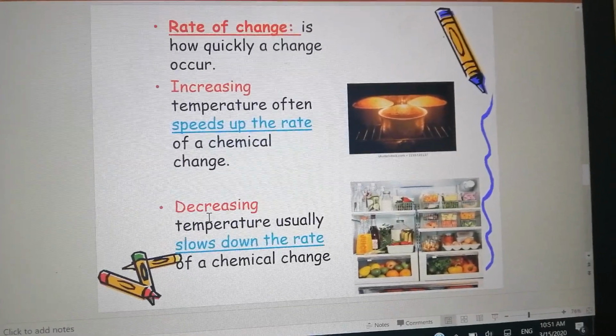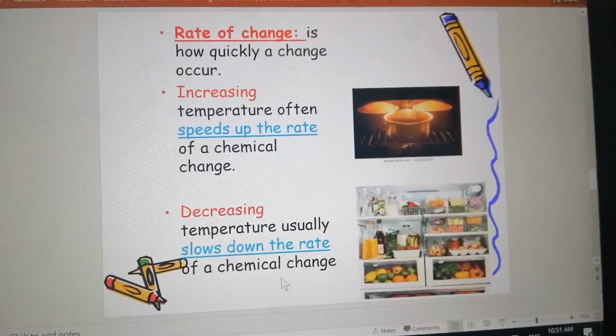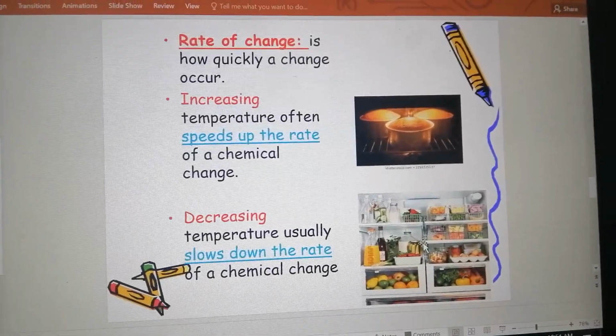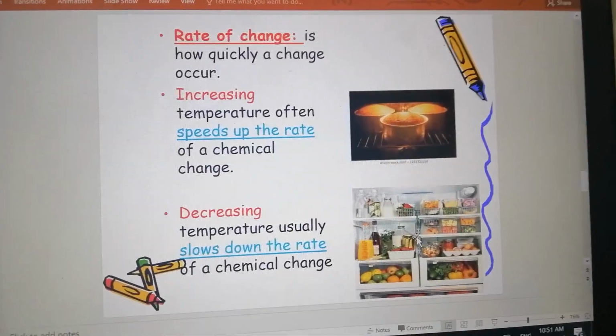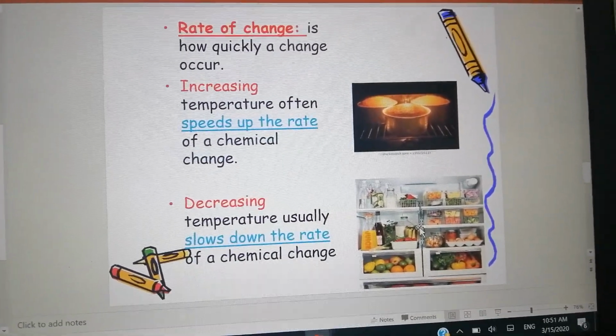Another example, when we decrease the temperature, usually it slows down the rate of a chemical change. Why do we put the vegetables and the fruits in the fridge? So we will slow the rate of change so that they will not be rotten. Okay?